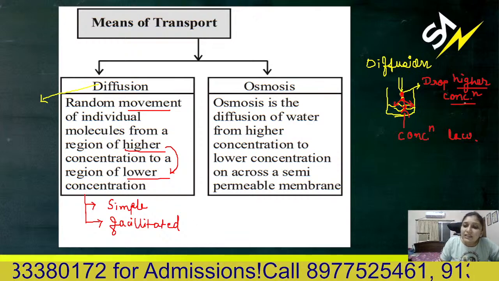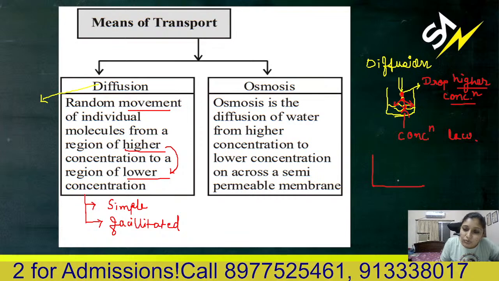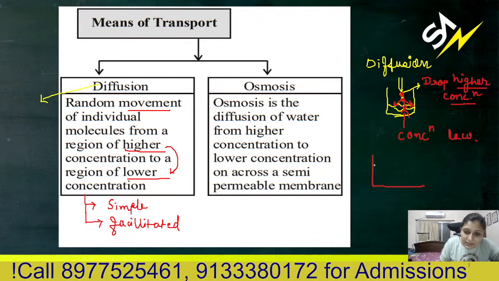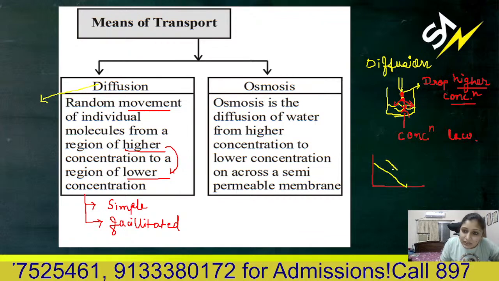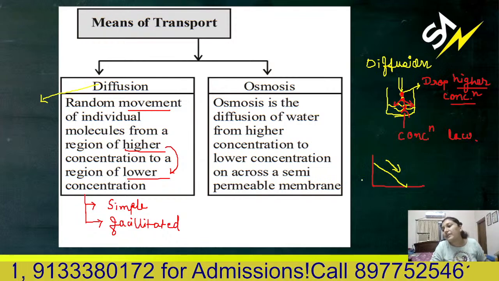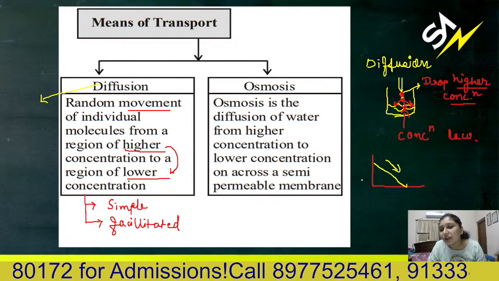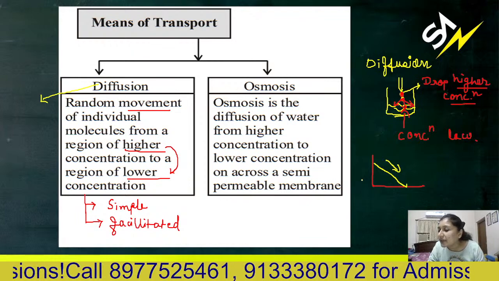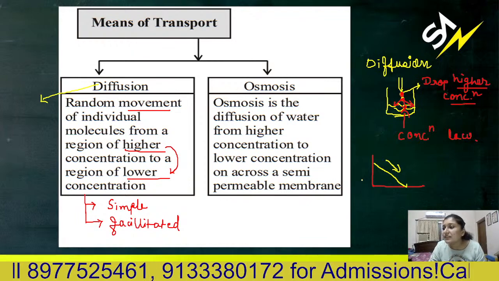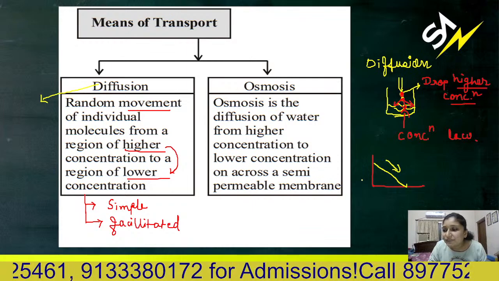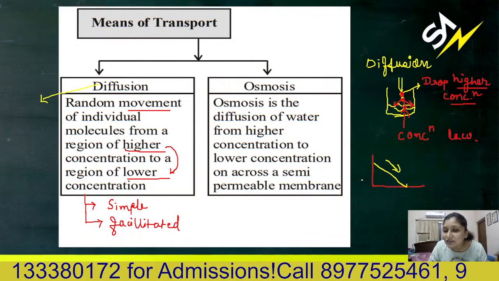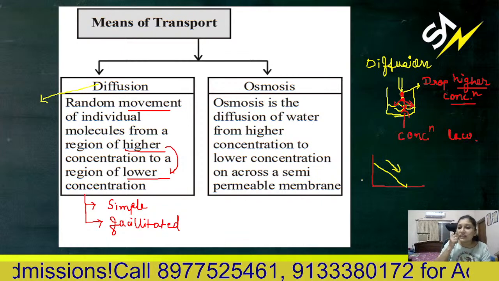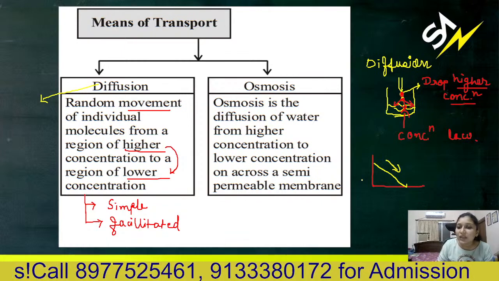See, when anything is moving from its higher concentration to the lower concentration, it is moving downhill. When you are going downhill, simply don't think about the concentration also, you will require less energy. If you are learning how to drive a car, and the car is already in gear, then you can simply turn off the ignition, and you can simply go down the slope.